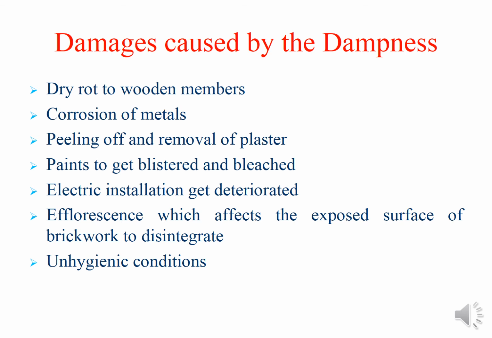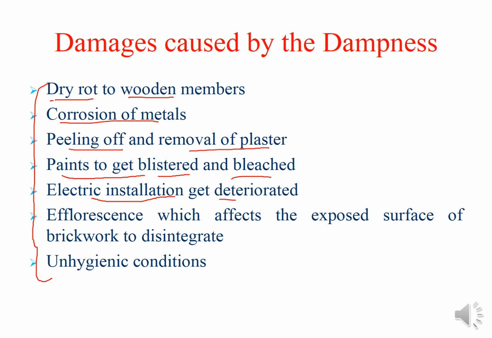Now we come towards certain technical aspects. First of all you must know which kinds of damages can be caused by dampness. Here we have listed all those types of damages. In the wooden members, dry rot can happen, corrosion of metals, peeling off and removal of plaster, paints get blistered and bleached, meaning their color fades. Electric installations get deteriorated, efflorescence causes the exposed surface of the brickwork to disintegrate, and of course unhygienic conditions.